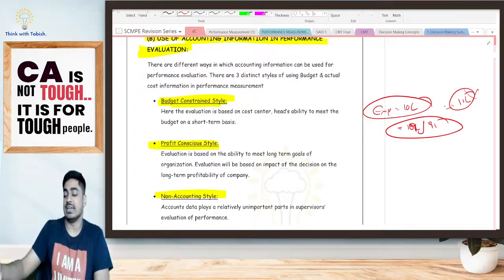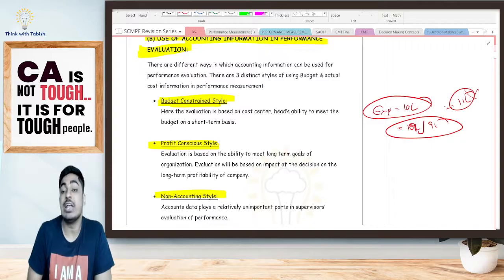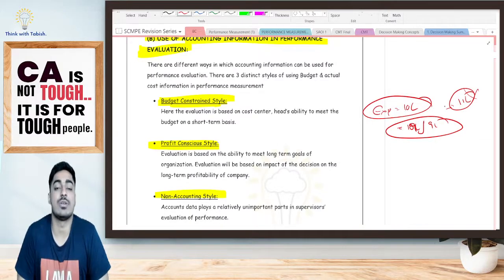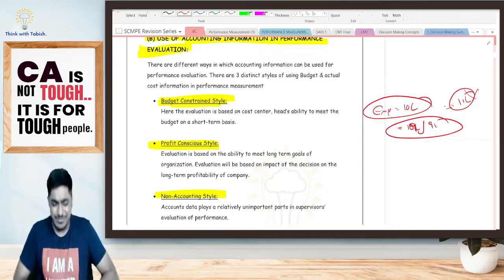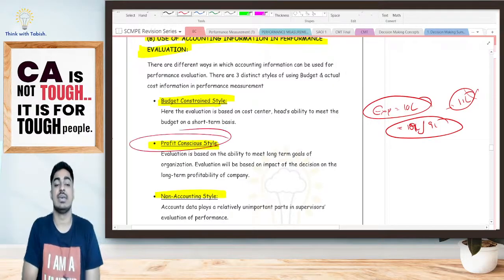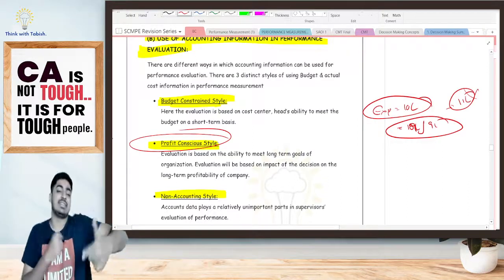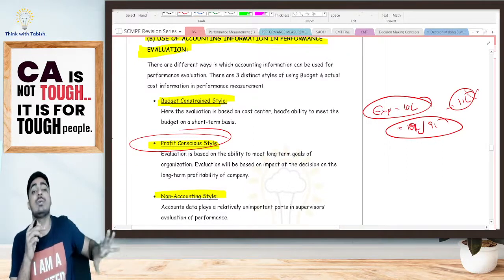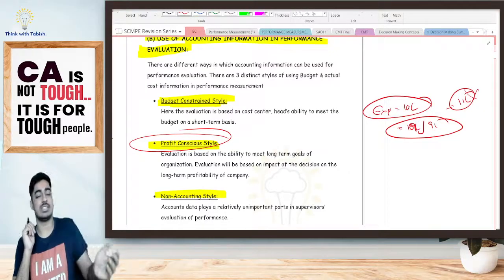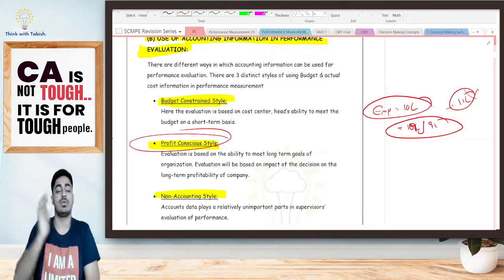Because ultimately, performance will be evaluated based on whether we have fulfilled our budget or not. Is it clear? Budget constraint, a very short-term approach. Next, I have the profit conscious style. Here it is telling, if you take a decision, don't confine yourself to the budget. Ultimately, see whether it is adding to your profit or not. If it is contributing positively to your profit, go ahead.